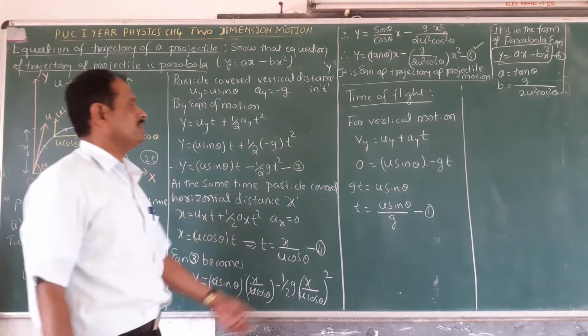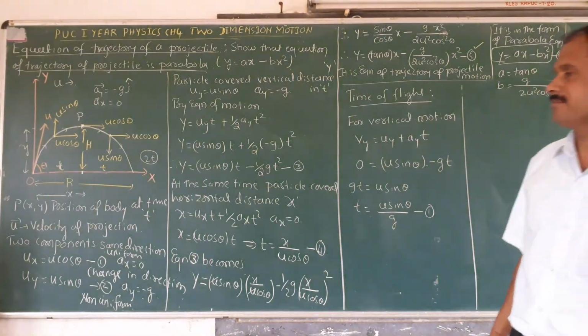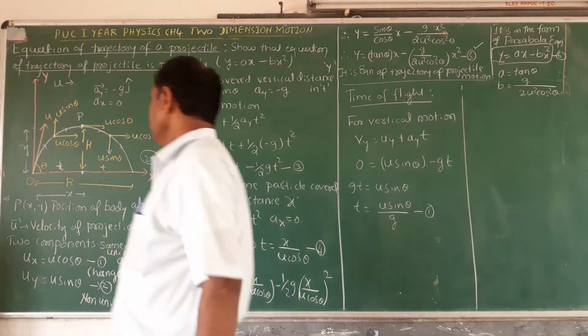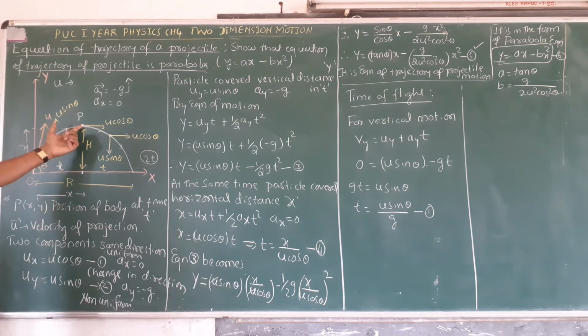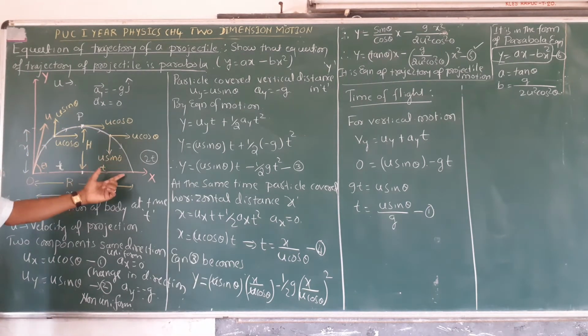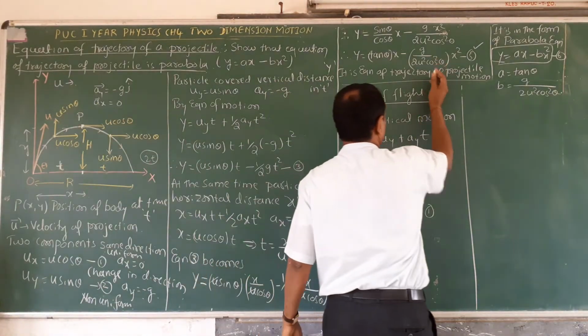Now you come to the point, time of flight. What is time of flight? In the projectile motion, the time taken for the ascent is equal to the time taken for the descent. Total time is t plus t, 2t.